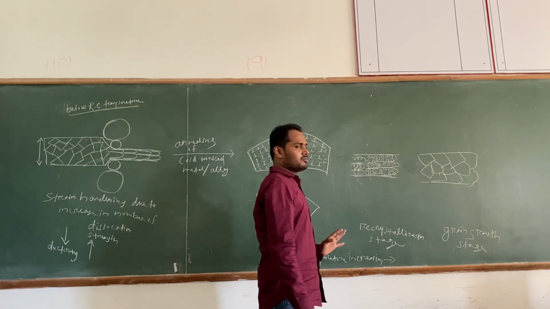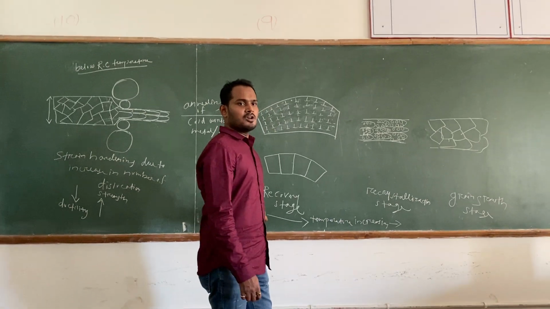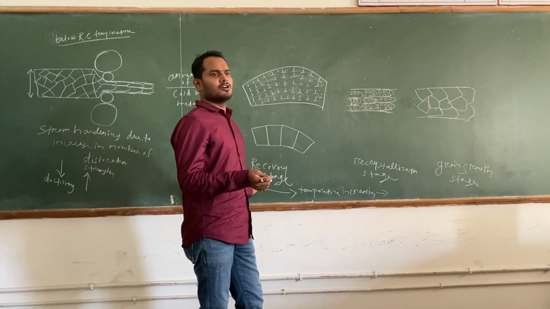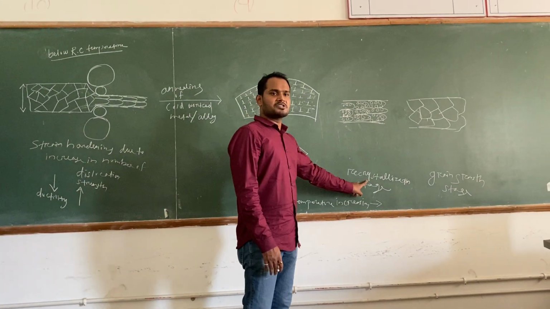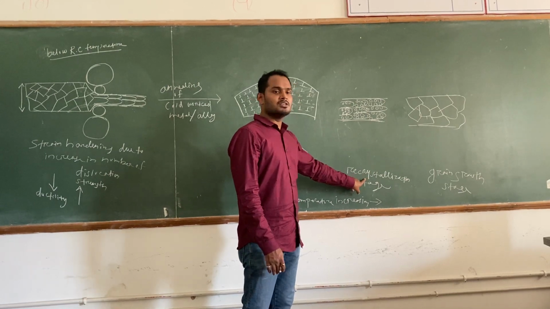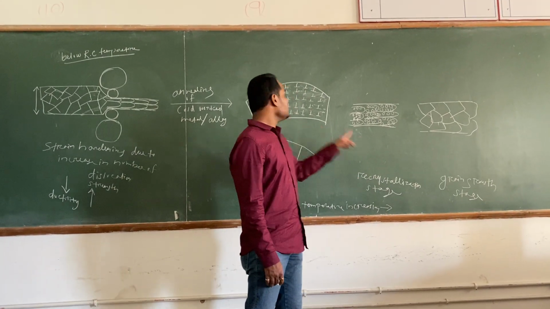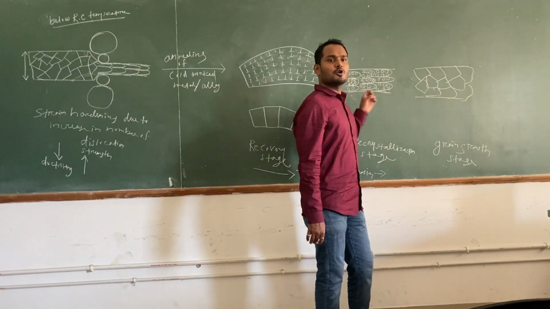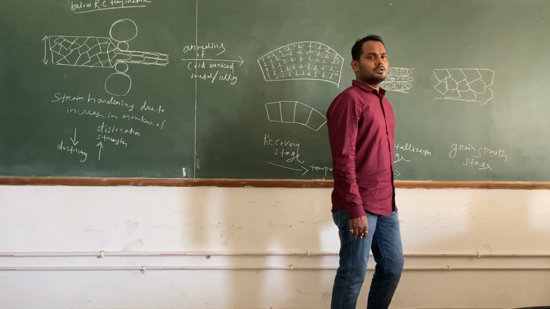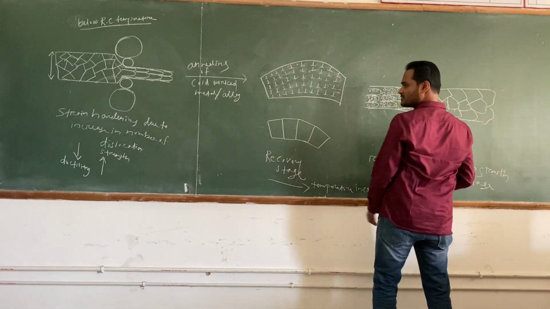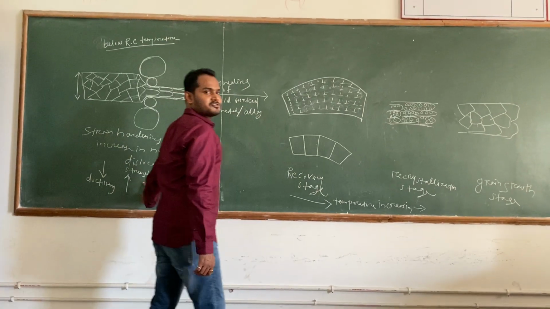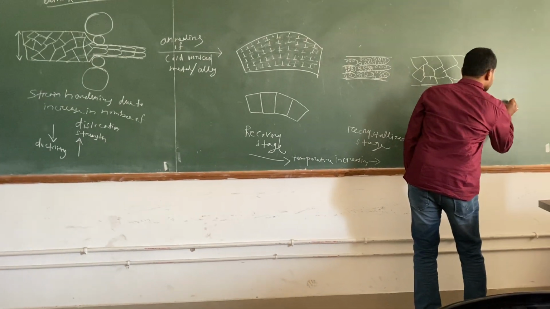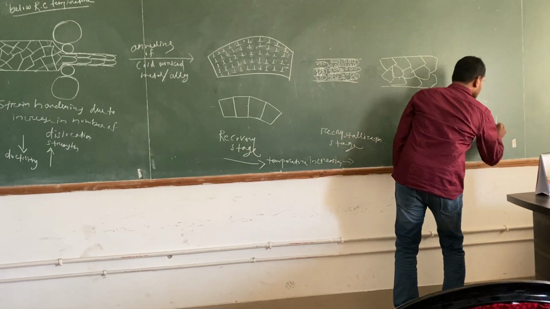So that means the annealing process consists of three stages: the recovery stage, where dislocations will get annihilated. Not all the dislocations will be annihilated, only same sign dislocations, a few dislocations. Then when the temperature is high, recrystallization will occur. In recrystallization, new strain-free grains will form from the deformed grain. Then finally, when the temperature is very high, these new strain-free grains will grow into bigger size. Right? So our properties will change. I have written here that ductility is decreasing and strength is increasing. So for this one I can write that ductility will increase and strength will be minimum.